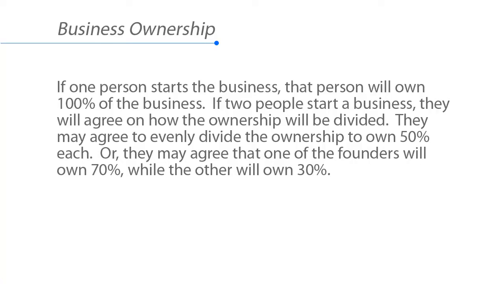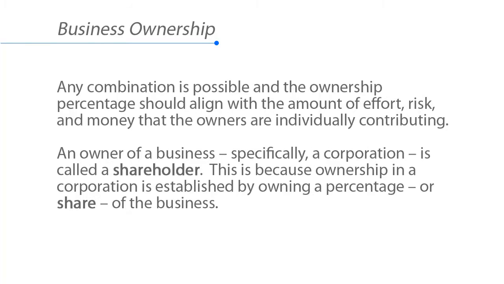Or they may agree that one of the founders will own more, say 70%, while the other will own less, maybe 30%. Any combination is possible, and the ownership percentage should align with the amount of effort, risk, and money that the owners are individually contributing. An owner of a business, specifically a corporation, is called a shareholder. This is because ownership in a corporation is established by owning a percentage or share of the business.